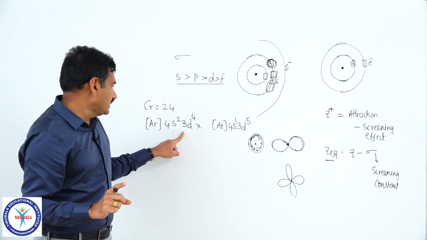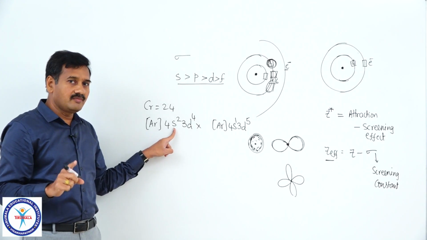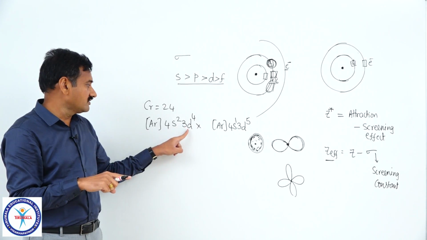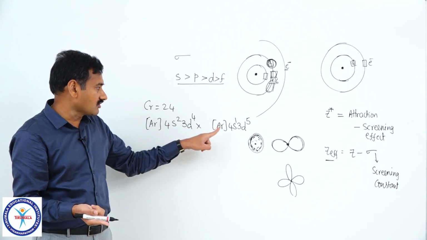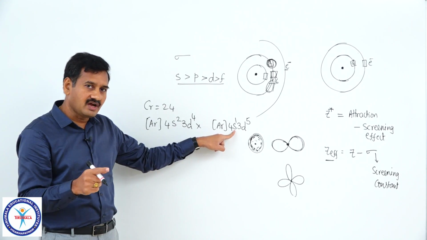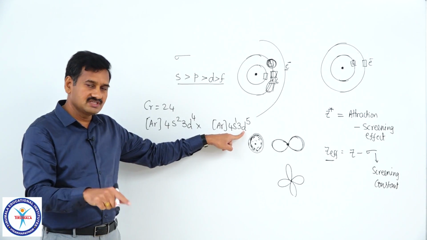So with the 4s2 3d4 configuration, more electrons are in the orbital with higher screening effect and fewer in the orbital with lesser screening effect. But with the 4s1 3d5 configuration, only one electron is in the orbital with higher screening effect, and more electrons are in the orbital with lower screening effect.